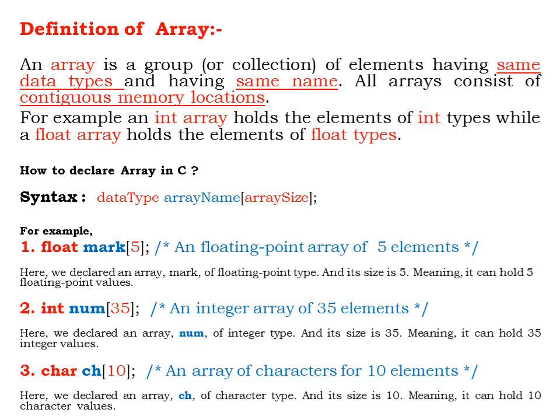Here the data type, as I told, can be float, integer or character. The array name is a variable name, and it should be a valid variable name. In the square brackets we are going to specify the array size. Now what is array size here? Array size is an integer value which tells how many elements we can store inside this array.